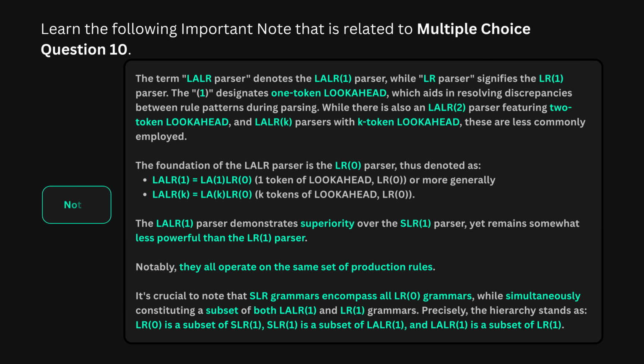Final note, and this one is worth writing down. The parser power hierarchy from weakest to strongest: LR0, SLR1, LALR1, LR1. Each level can handle a larger class of grammars than the one before it. LALR1 is particularly important in practice. It is used in most real compilers because it offers nearly the power of LR1 with far less memory. The foundation of LALR1 is LR0 with added lookahead. That is the design philosophy behind most modern parser generators.